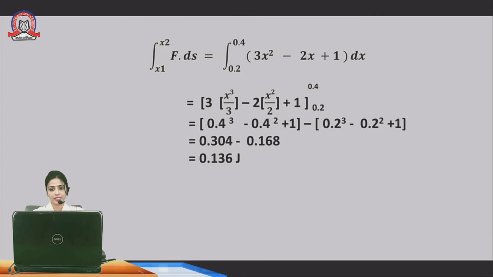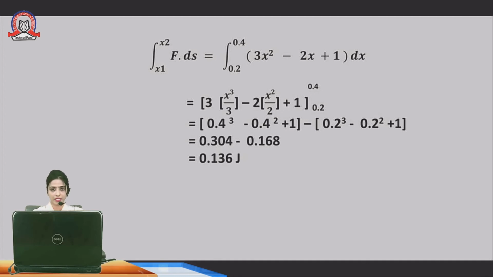So the formula is integration from x1 to x2, where x1 is the initial position and x2 is the final position, F into dx. F into dx is the mathematical formula of work done: force into displacement. Now substitute the value of force.